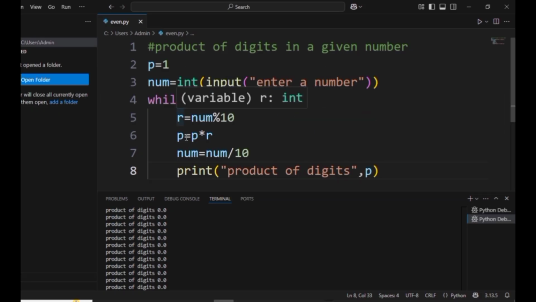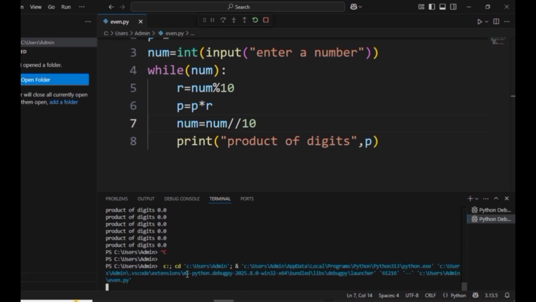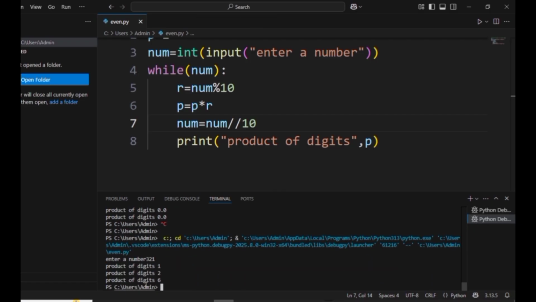Like that we get the product of the digits. Here num modulus 10. Again see, if I give one number, suppose 245, then we get the product of the digits. The important thing is how we get the individual value. So the logic is creating a modulus and reducing the number. Like this we can use the while loop also.